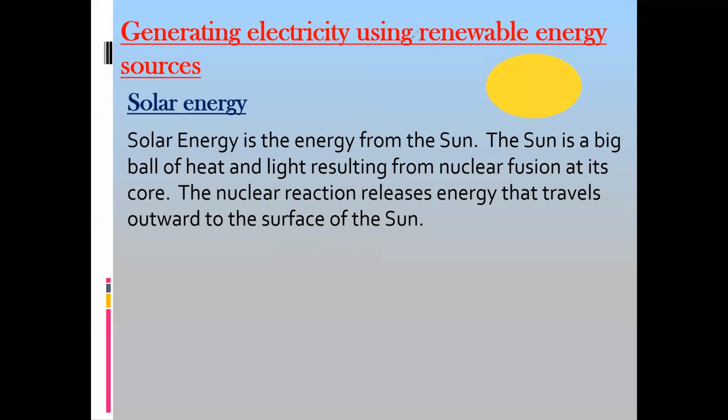What is nuclear fusion? When lighter atoms such as hydrogen or isotopes of hydrogen collide with each other, this results in the formation of a heavy nucleus such as helium, and it releases energy. That energy is released in the form of light and heat. And this energy which we obtain from the sun is originally due to the nuclear reaction on the surface of the sun.